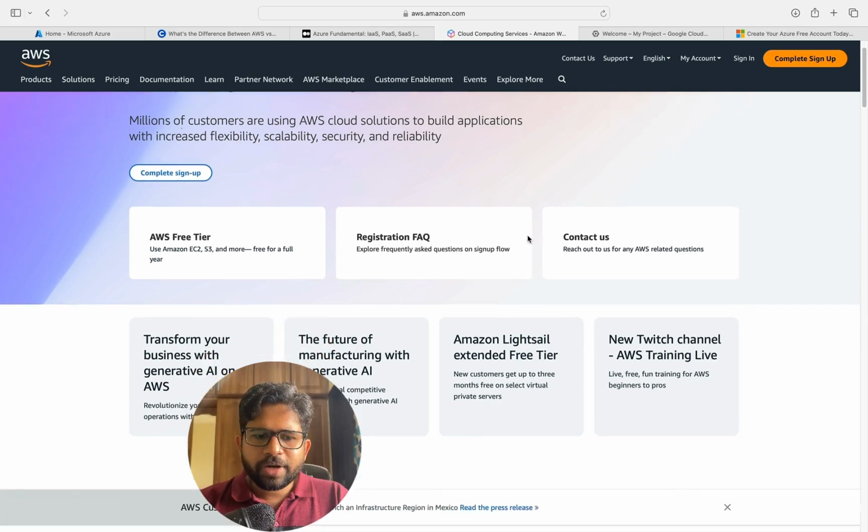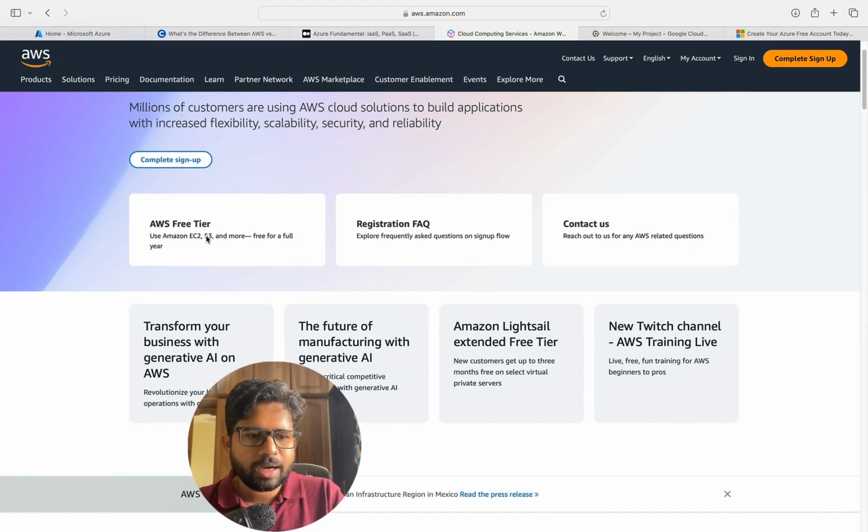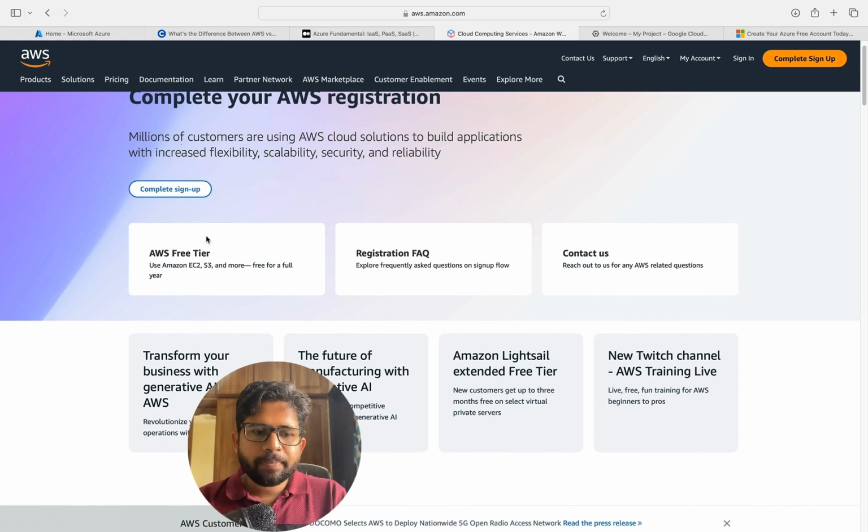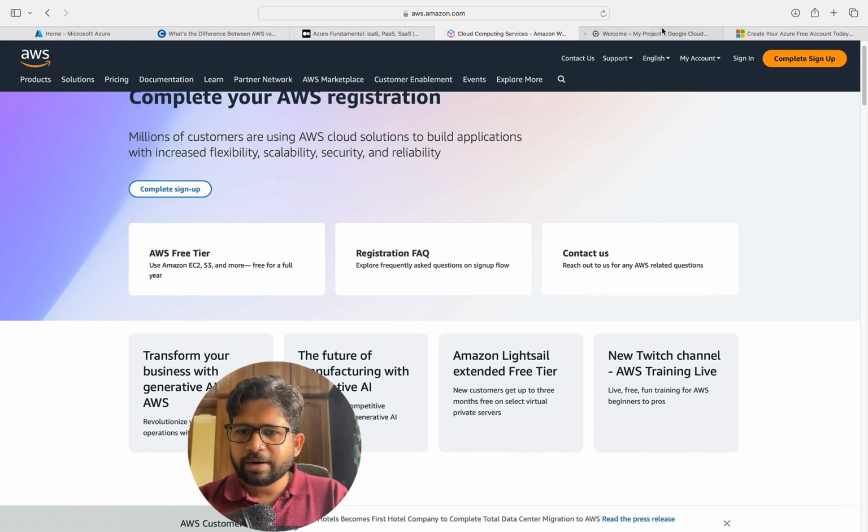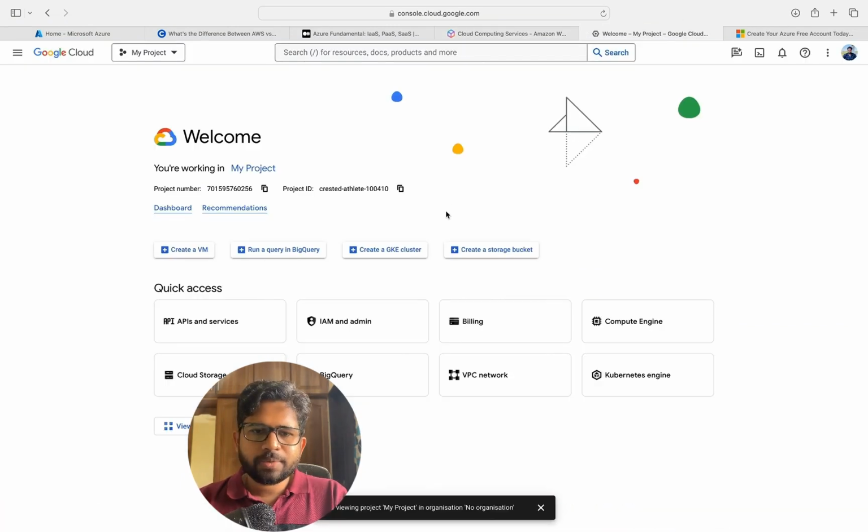You get a lot of free stuff as well in all cases. You get the free stuff in Amazon, you get the free stuff in Azure, and you get the free stuff in Google Cloud as well. So you can check them out. You can click on free stuff and you can try the things. Likewise in Google Cloud, you can go to console.cloud.google.com and you can sign up. And then you can actually learn about it.